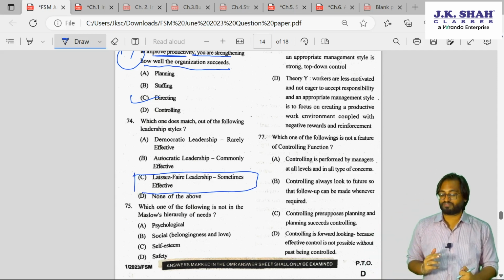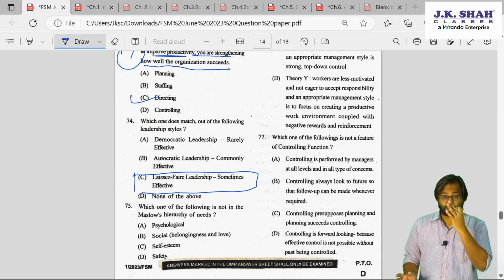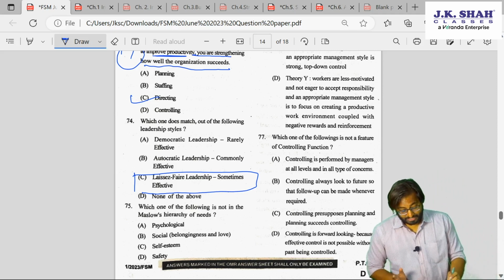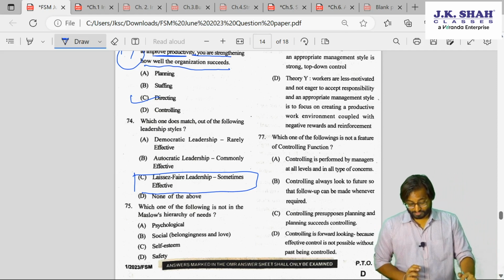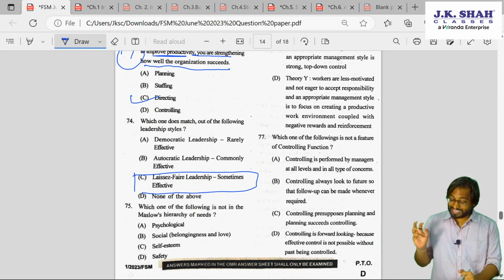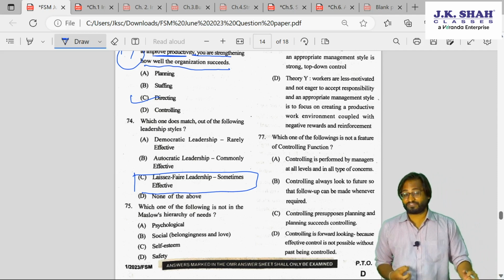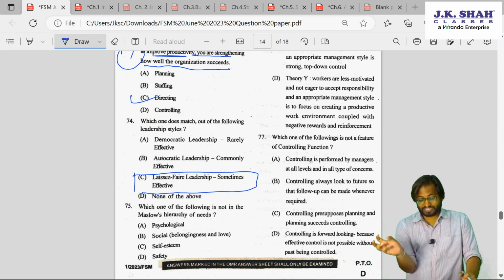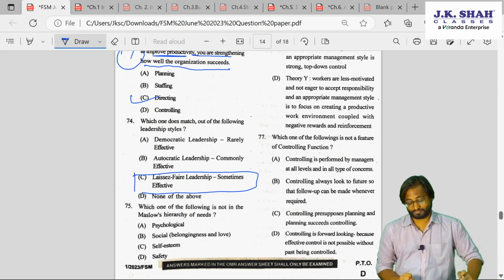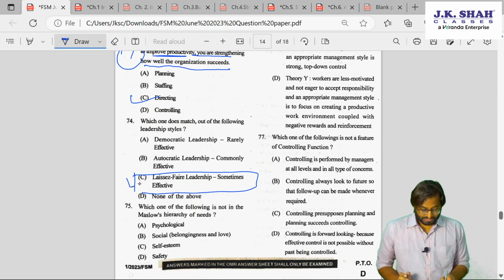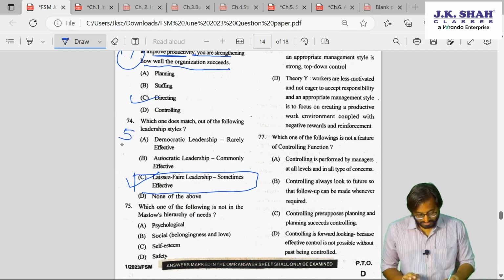Again, we will wait for our institute's confirmation, but according to me, C is the correct answer, because democratic is highly effective and autocratic is rarely effective. So this is what I feel. Laissez-faire leadership is, in certain situations, effective. So according to me, this is your answer. This is from chapter number 5.